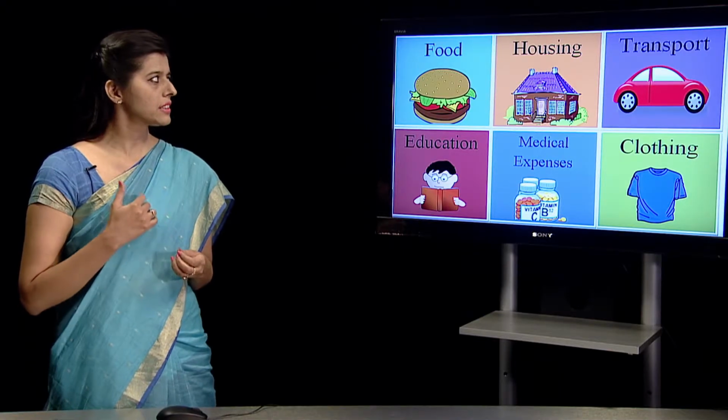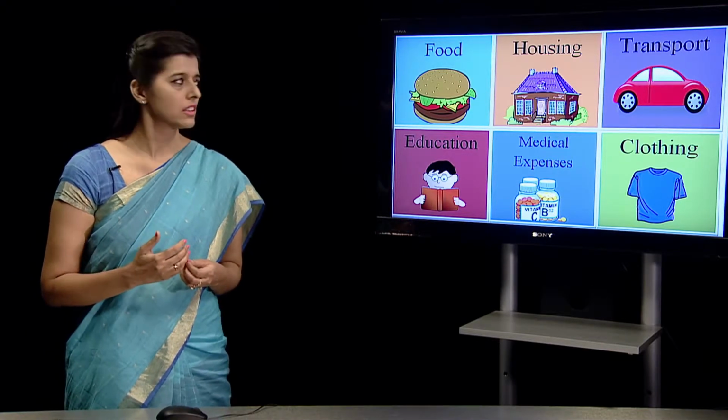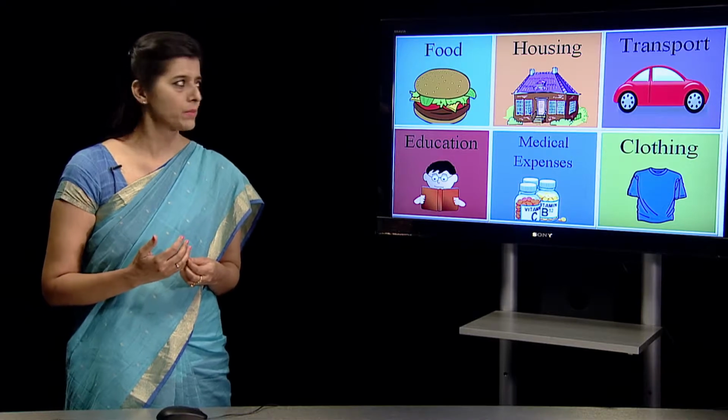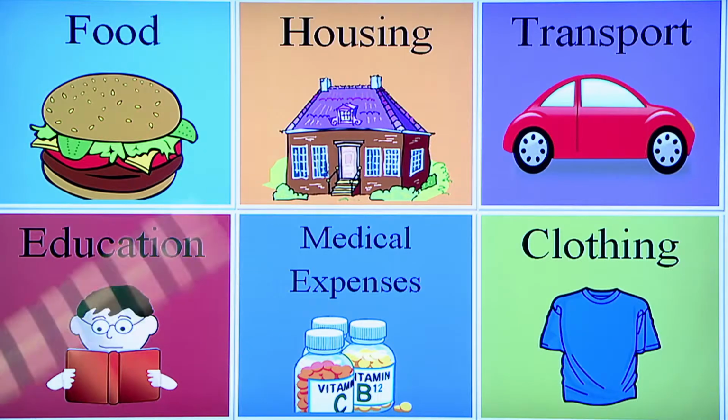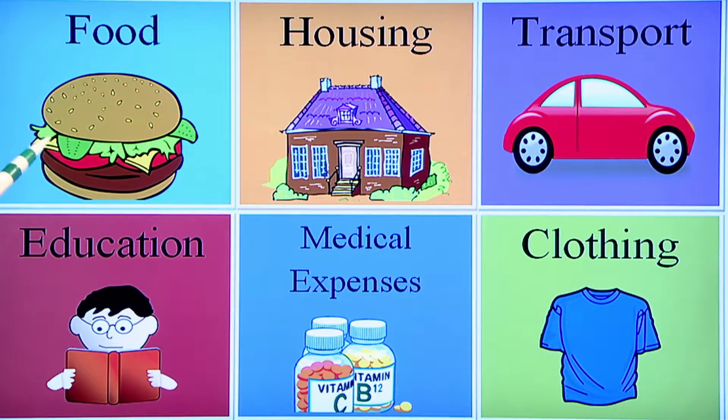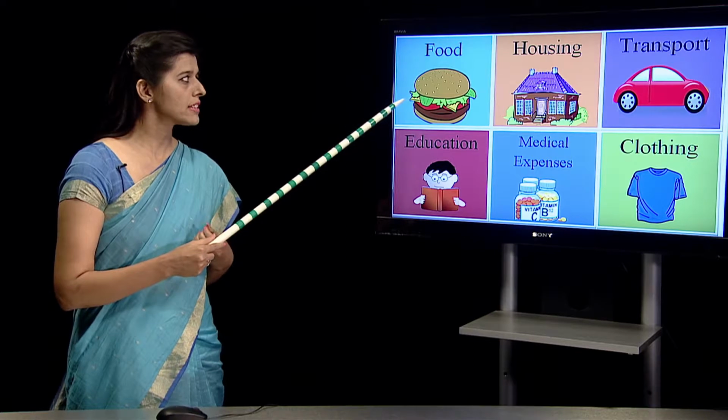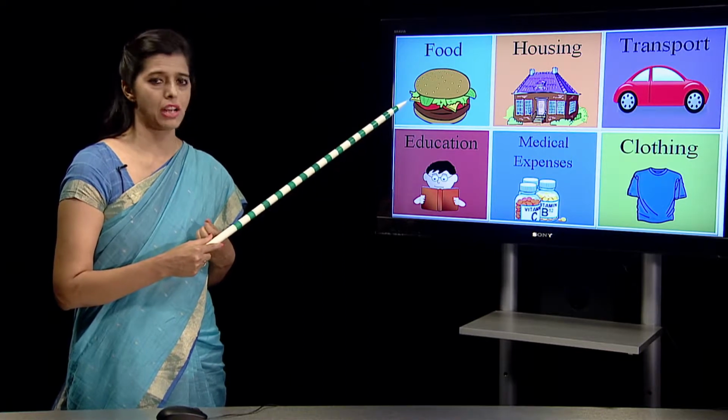Now we spend on different categories. There are different categories which we spend on. One is food, like a family needs to eat. Every member has to satisfy his hunger every day. So food is a very important part of our expenditure.